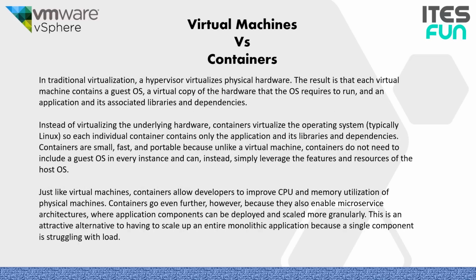So what is the difference between virtual machines and containers? In traditional virtualization, a hypervisor virtualizes physical hardware. The result is that each virtual machine contains a guest operating system, a virtual copy of the hardware that the OS requires to run, and an application and its associated libraries and dependencies.